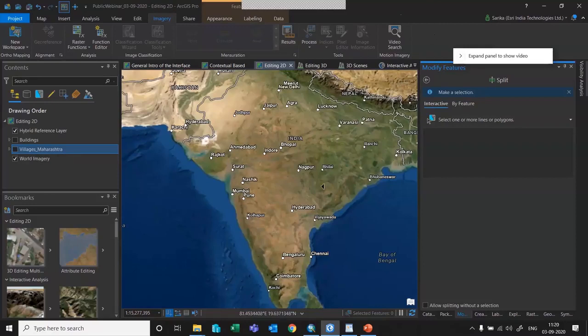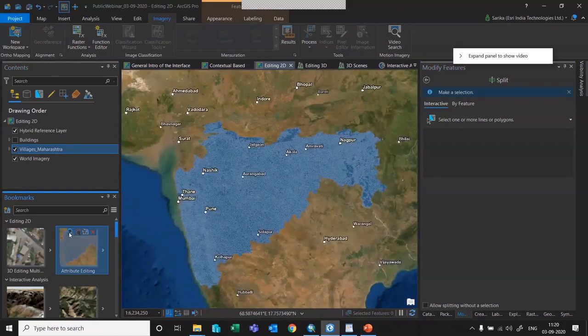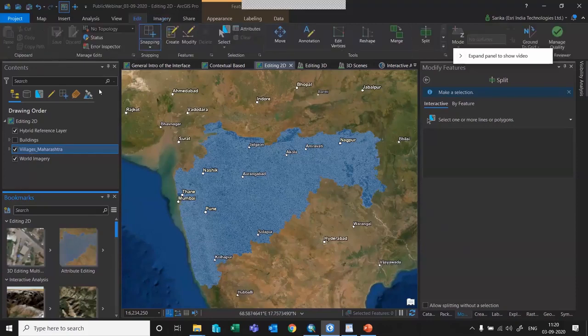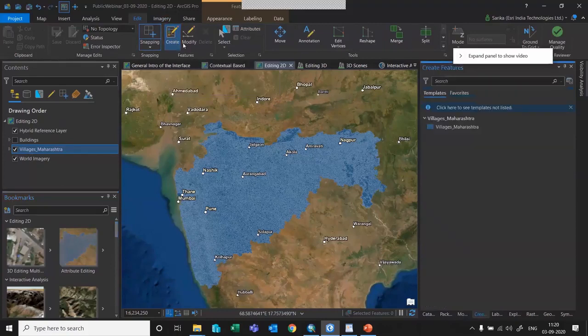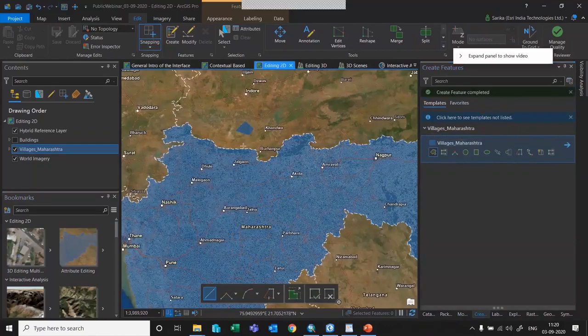So let me show you how to start editing. Again, I'm adding this villages Maharashtra layer to the map, and I'll zoom to an extent. Here I need not start any edit session or anything. As soon as I select the vector dataset, you can see there is an edit tab coming in. I can just click on the edit tab and say create. I want to create a feature, so I can just draw it. Randomly, I'm drawing a feature over here.